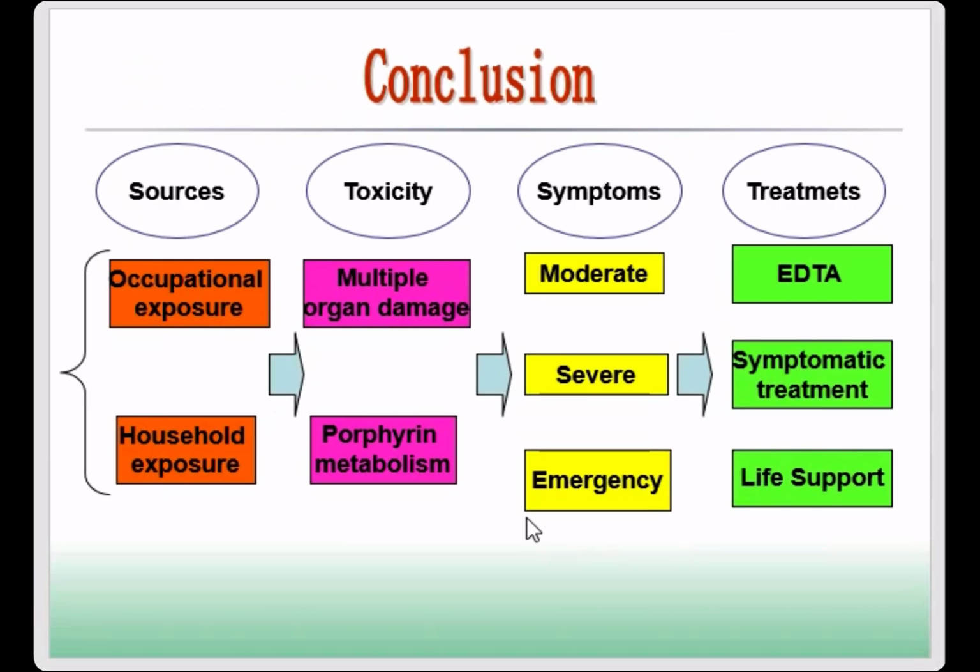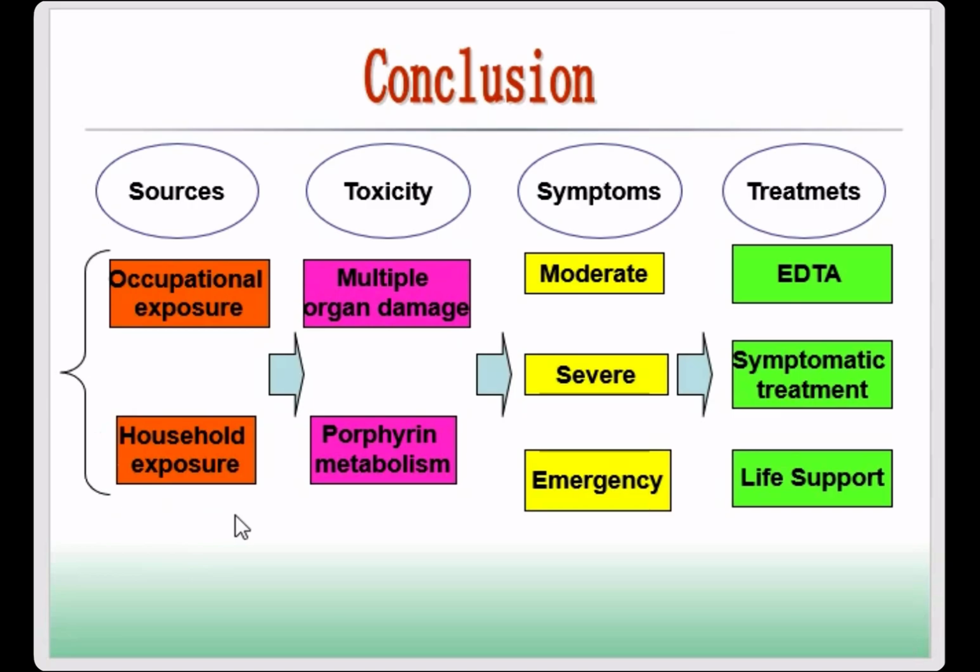So let's do the conclusion. First, where we can find lead, the sources of lead. You can find lead in occupational exposure, the industry, which we talked about before, including mining, batteries, and also pigment, for example painting.